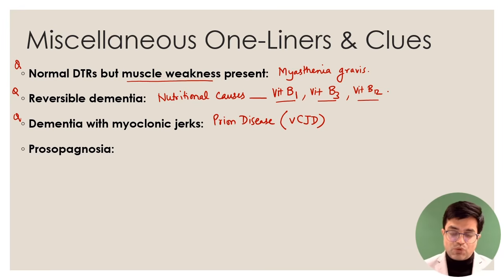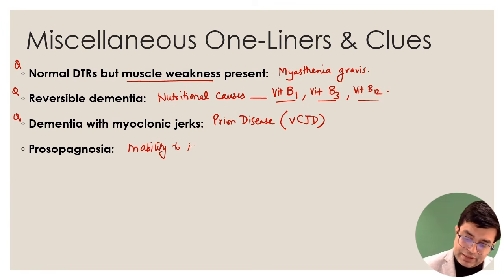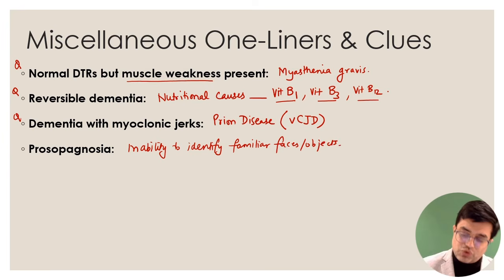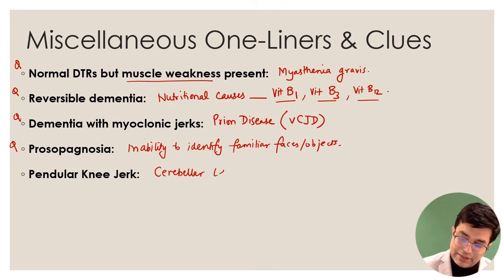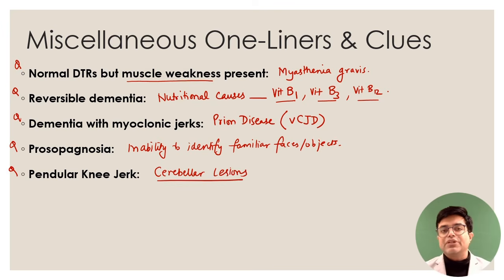If the question says prosopagnosia, prosopagnosia is the inability to identify familiar faces or familiar objects. That is called prosopagnosia. There is a question on this. Then pendular knee jerk: if the question mentions it along with ataxia and other features, always think of a cerebellar lesion. So there is a problem in the cerebellum. Cerebellar lesions will be suspected in case pendular knee jerk is there.